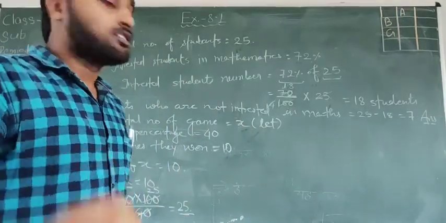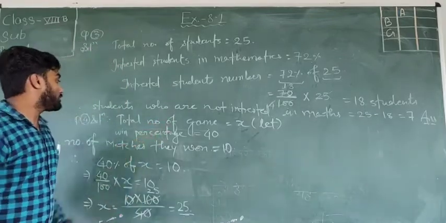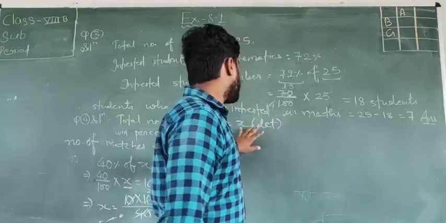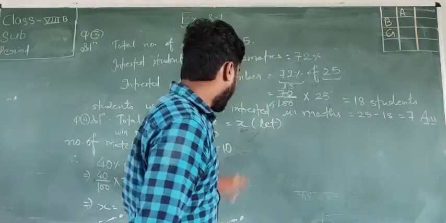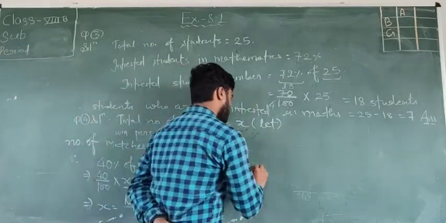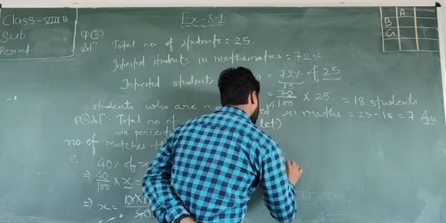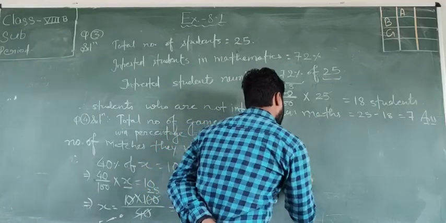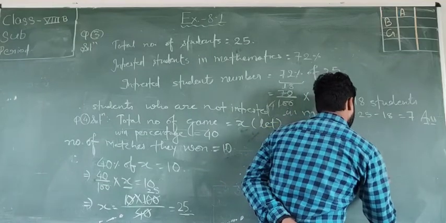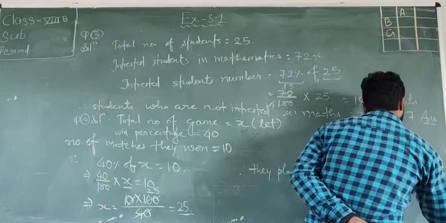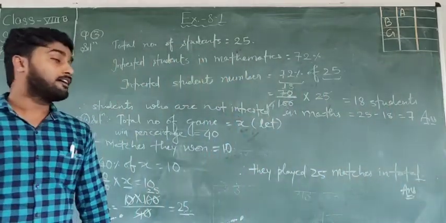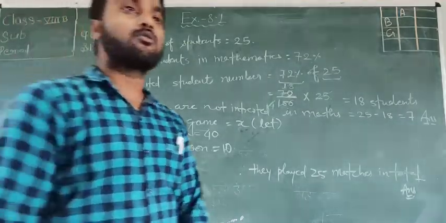Okay. So in the question we have to find the total number of games. We supposed that this is equal to x, and in the end we find that the value of x equal to 25. Therefore they played 25 matches in total. How many matches they played? 25 matches. In total they played 25 matches.